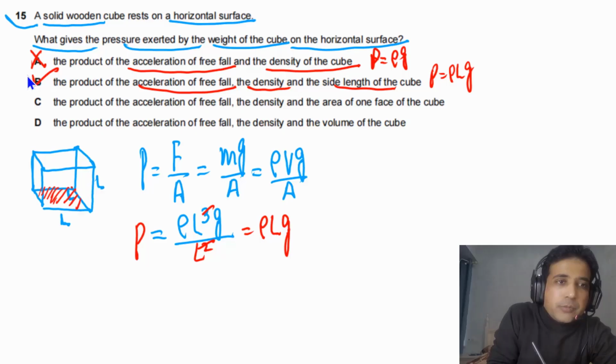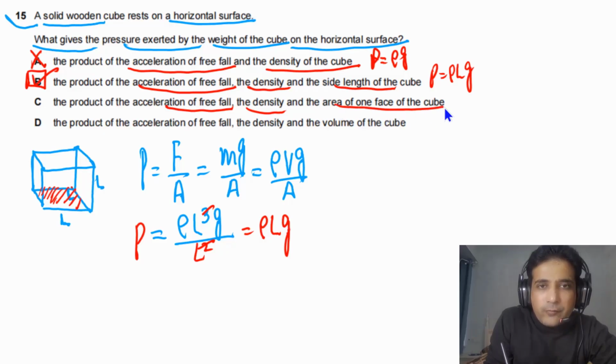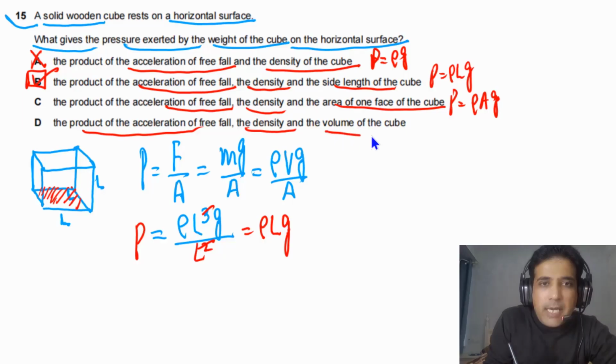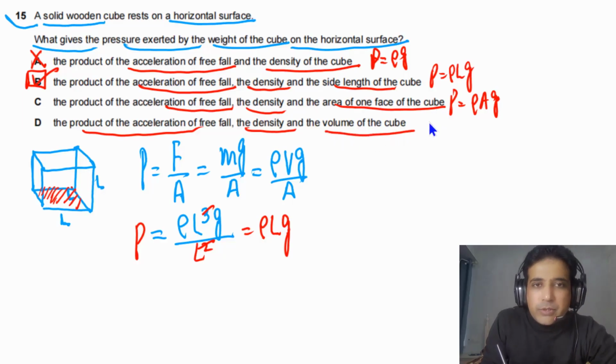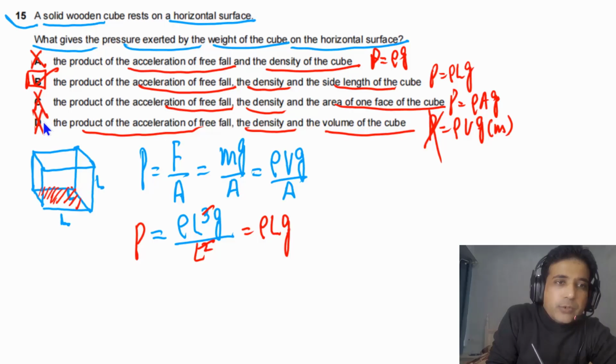So the answer for this one is B. The other options: product of acceleration of free fall, density and area of one face of the cube. That is not possible. Density times area times g, this is wrong. Product of acceleration of free fall, density and volume of the cube. So this is telling you P is equal to rho times V times g. Actually, this is the weight of the cube, so this is not P. This is not possible. So D is wrong. This is also incorrect. So the answer for this one is B.